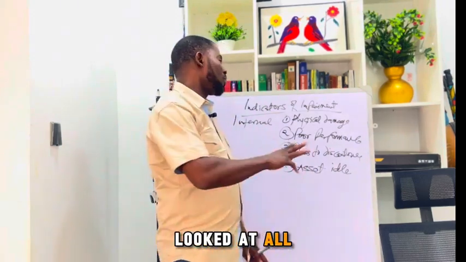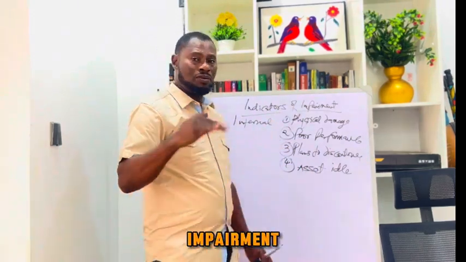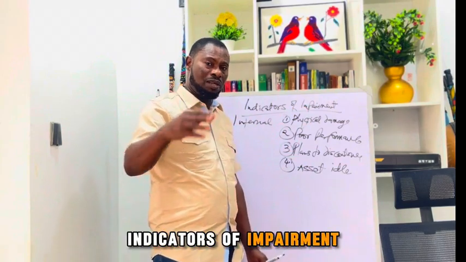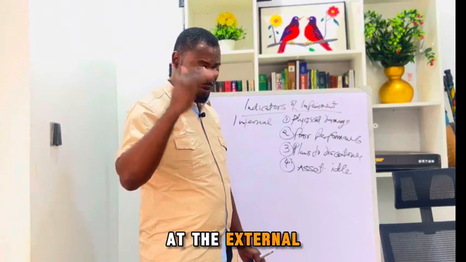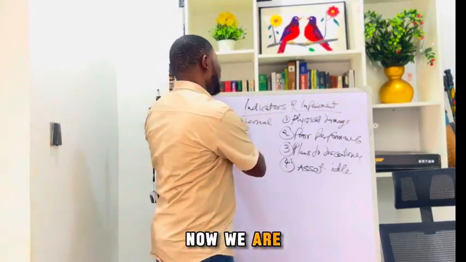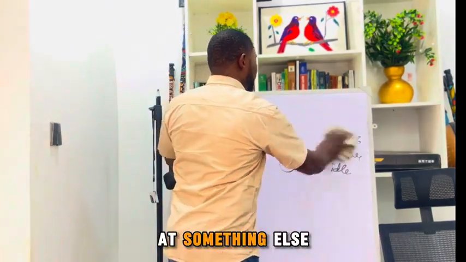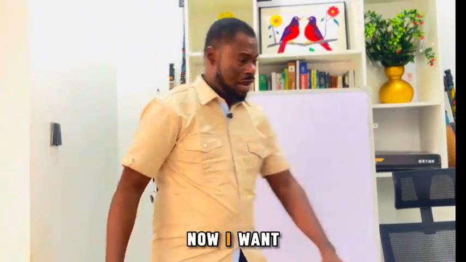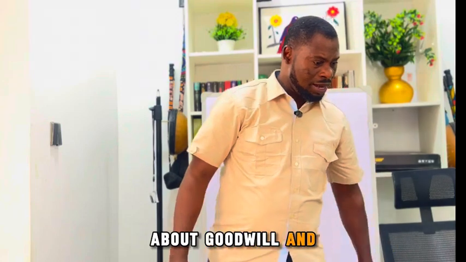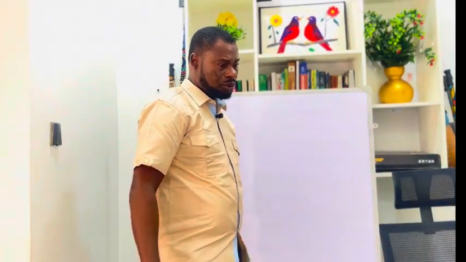So we have looked at all these indicators of impairment. We have looked at the external indicators, and we have looked at the internal. Now we are going to move on to look at something else. Now, I want to say something about goodwill and other intangibles.